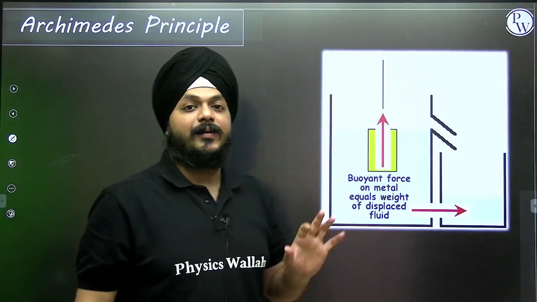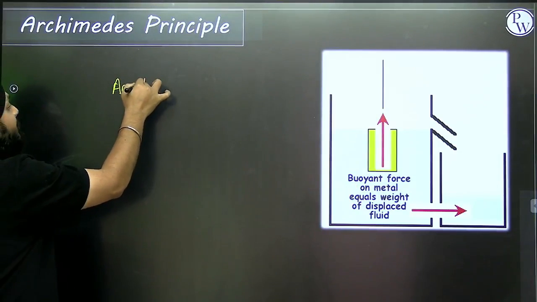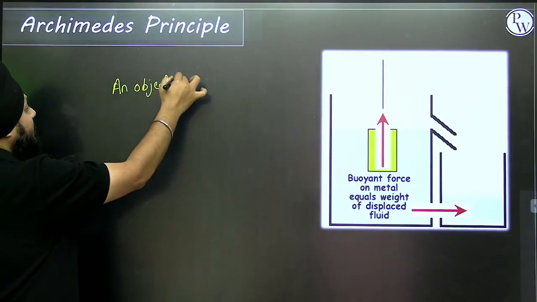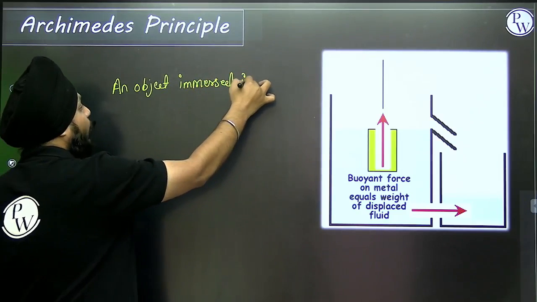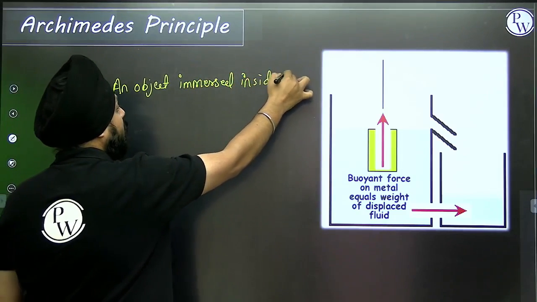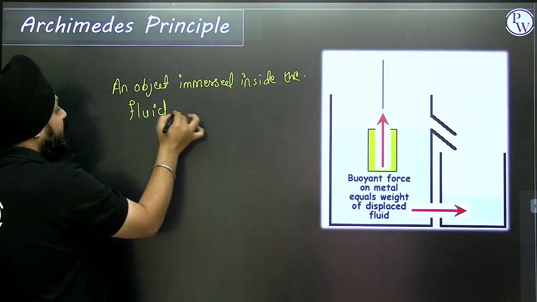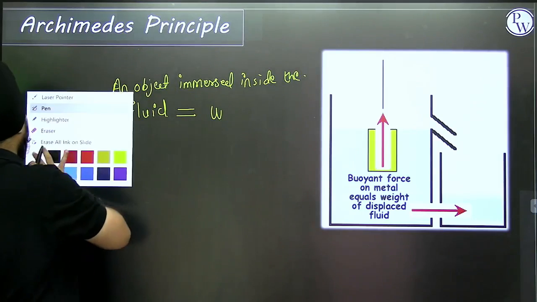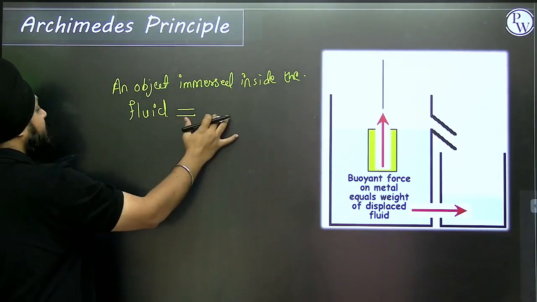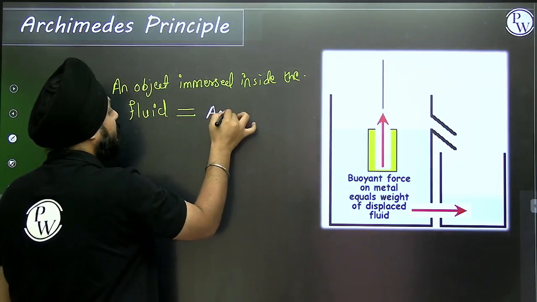Now, what does the Archimedes principle state? It states that an object immersed inside the fluid experiences a force equivalent to the amount of water displaced.